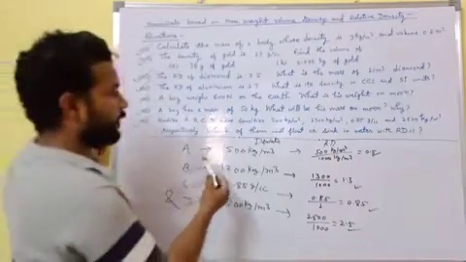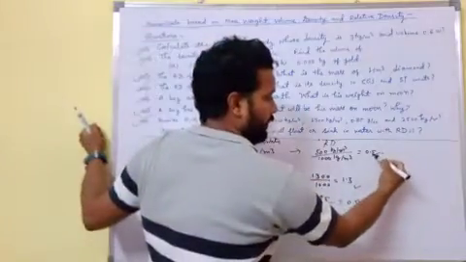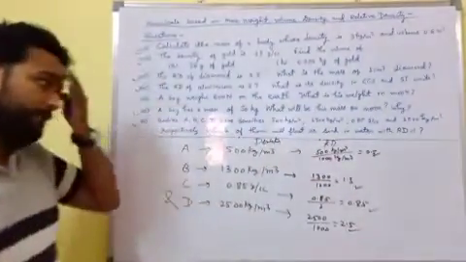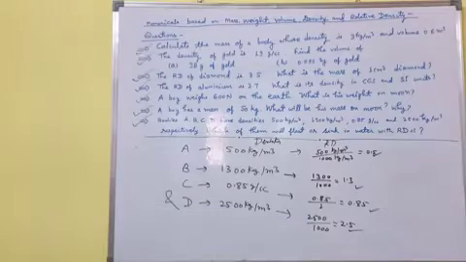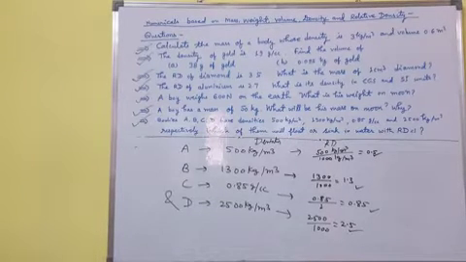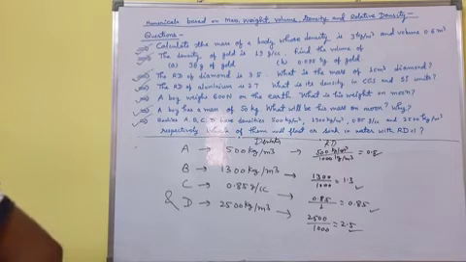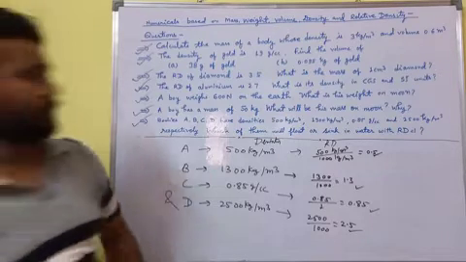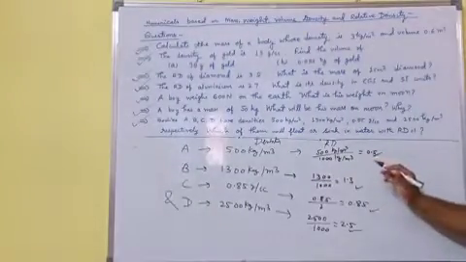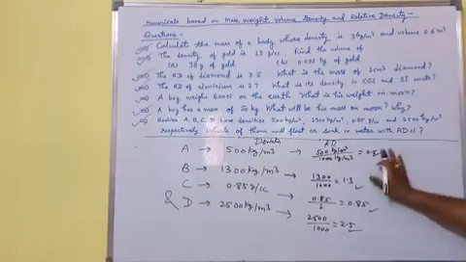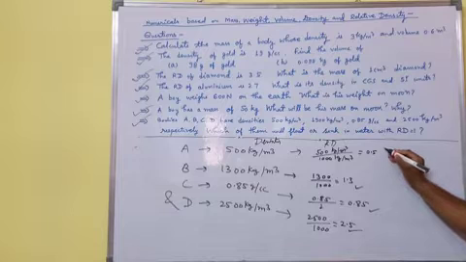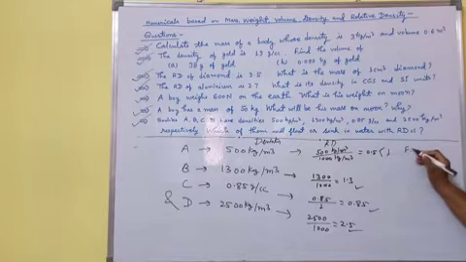So RD of A is given 0.5, and 0.5 is less than 1, then body will float.